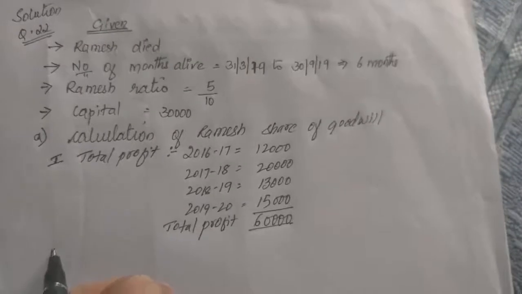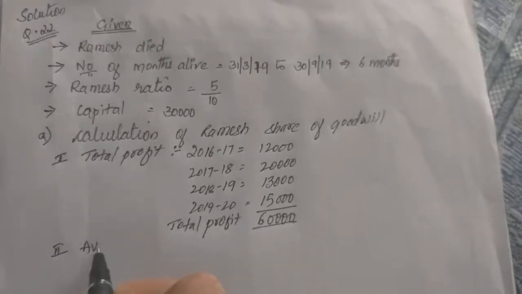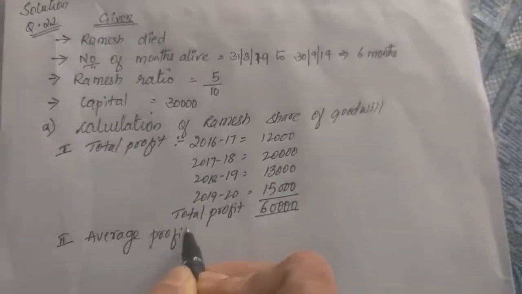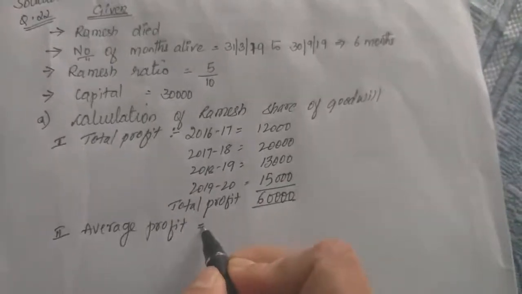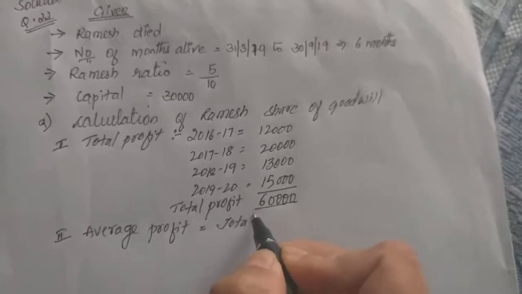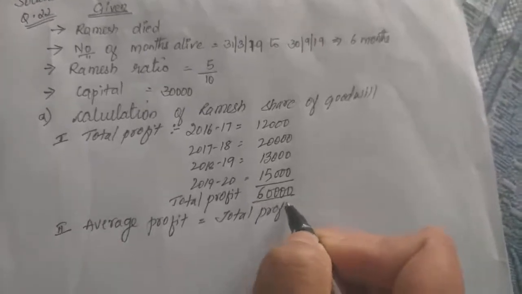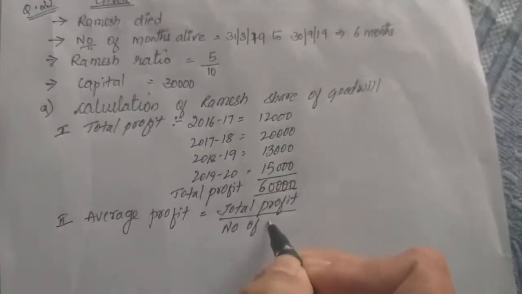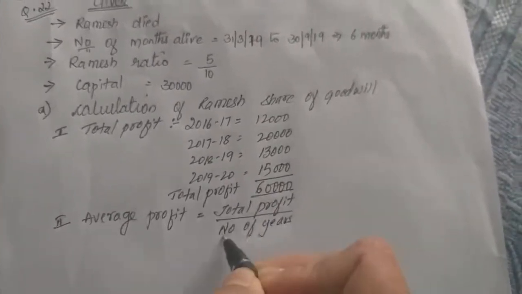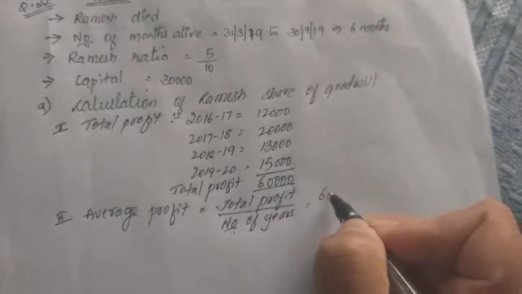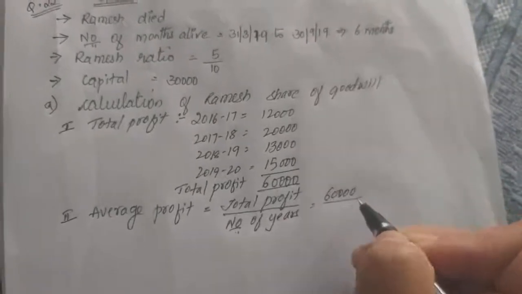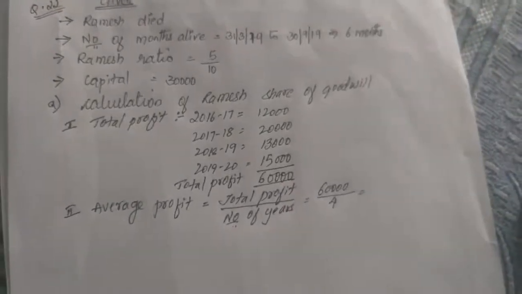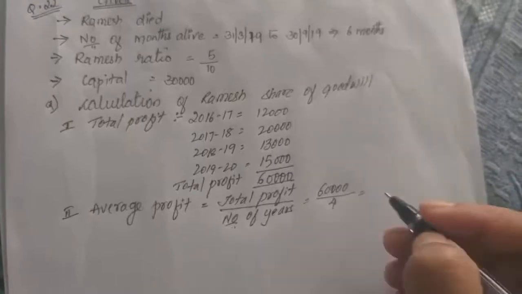Now second, you need to find out average profit. That is total profit divided by number of years. 60,000 divided by 4 years. It is 15,000.